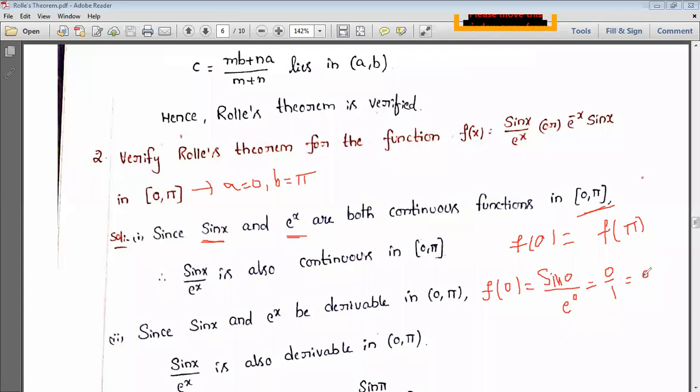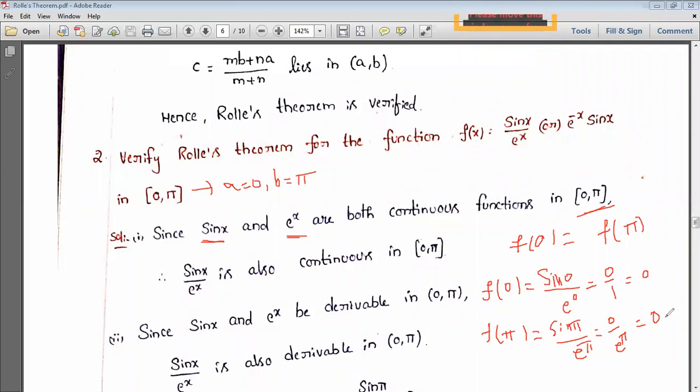So 0 by anything is 0. Next, f of pi. So simply I can substitute in place of x as pi. So sin pi by e power pi. Sin pi is 0, so 0 by e power pi is also 0. And don't think you should always get 0, 0 only. You may get different values also.